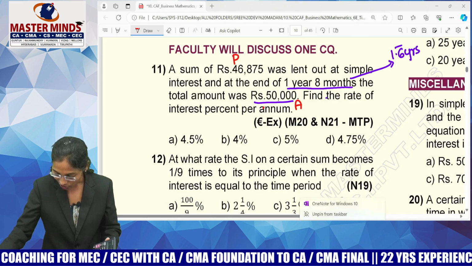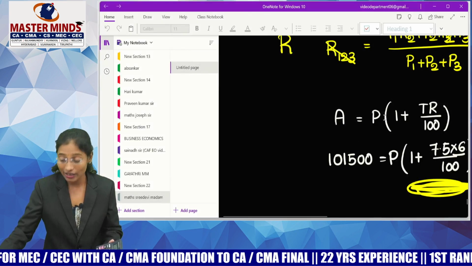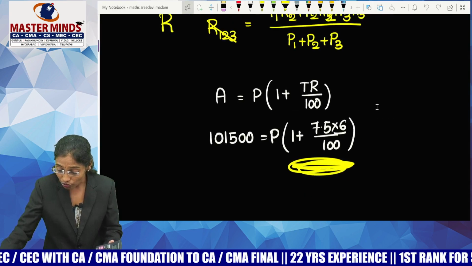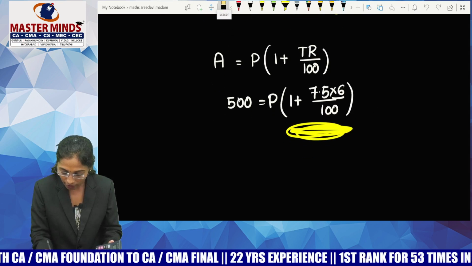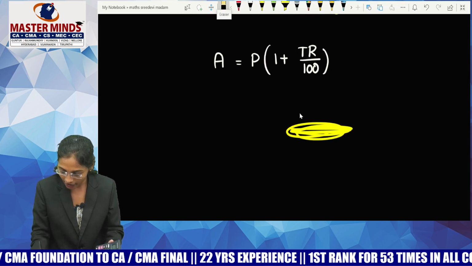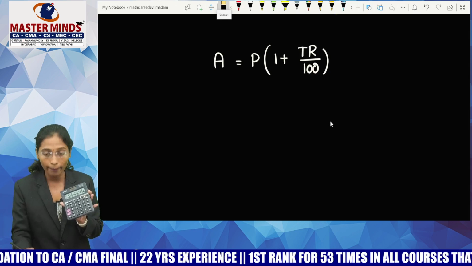Try to understand, guys. Not solving every question matters, how you solve matters, because you should not use more number of steps. You know the formula for amount. What is the formula for amount? P of 1 plus TR by 100. Now, don't substitute anything. Don't write anything. Keep this formula in your brain.